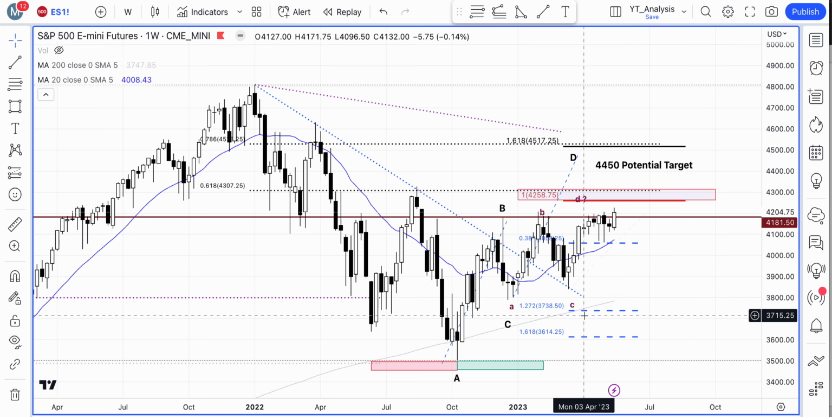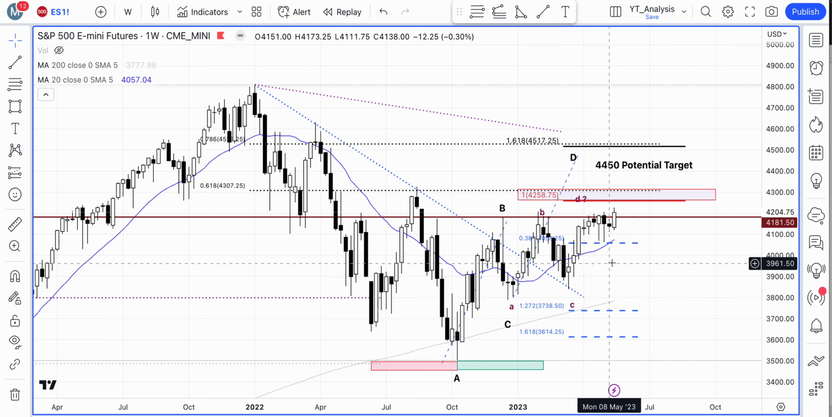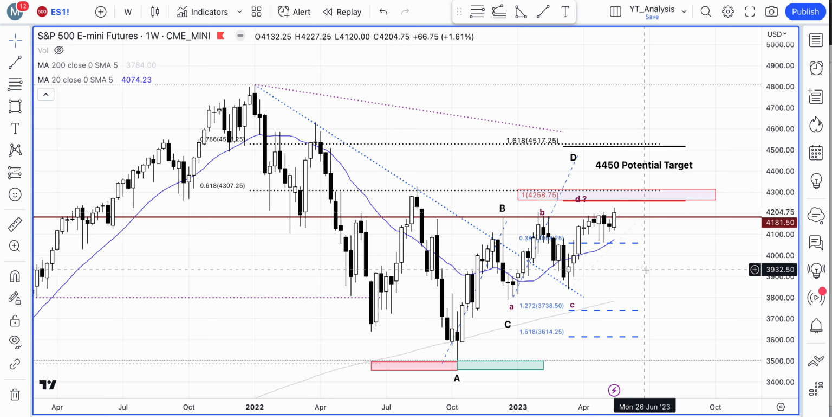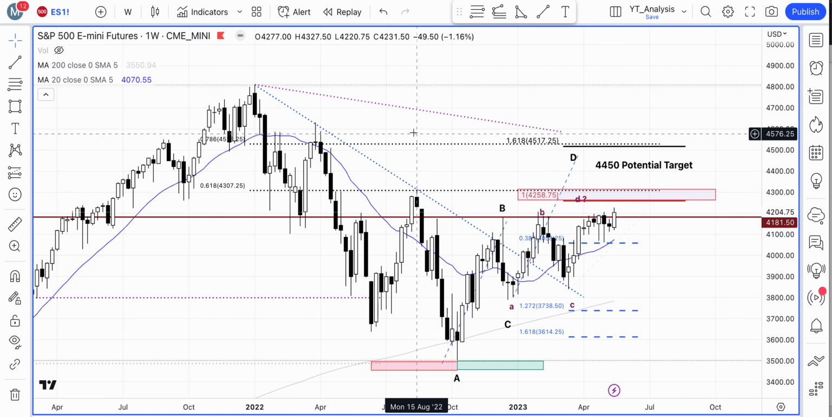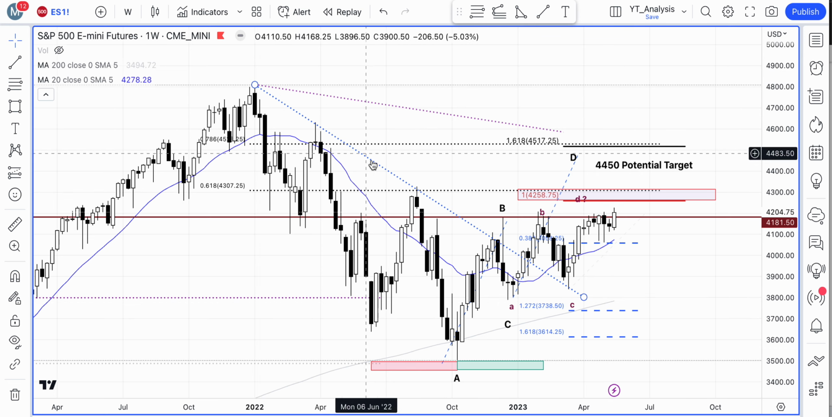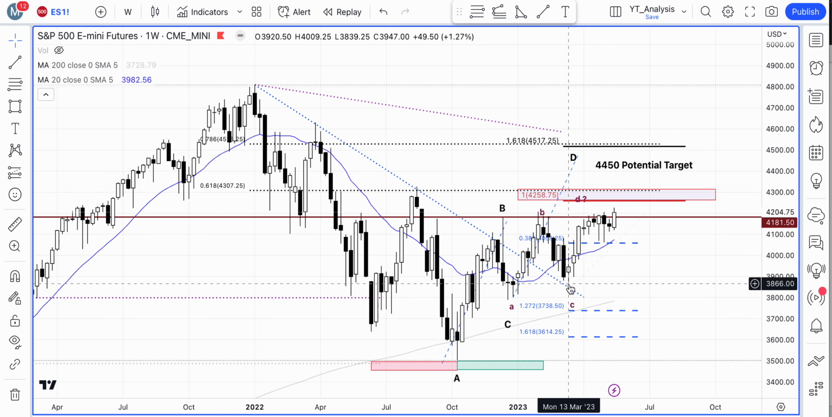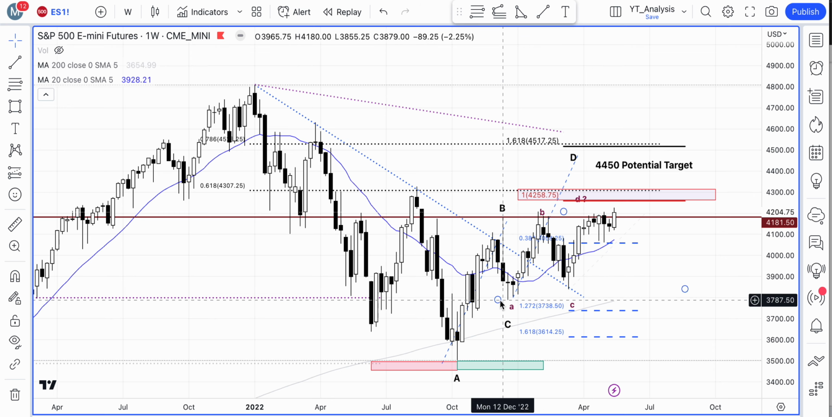On the momentum basis, the momentum is strong. The price is above the 20-week moving average and above the 200-week moving average. Also look at this trend line here. This is one of those trend lines which the whole world was watching, in fact. At one point, in December 2022, we had a break above this, and then